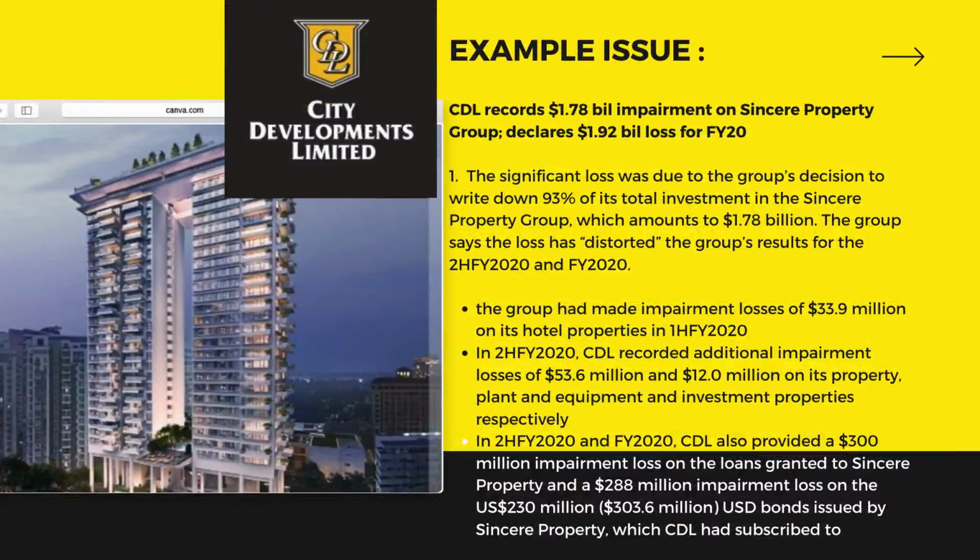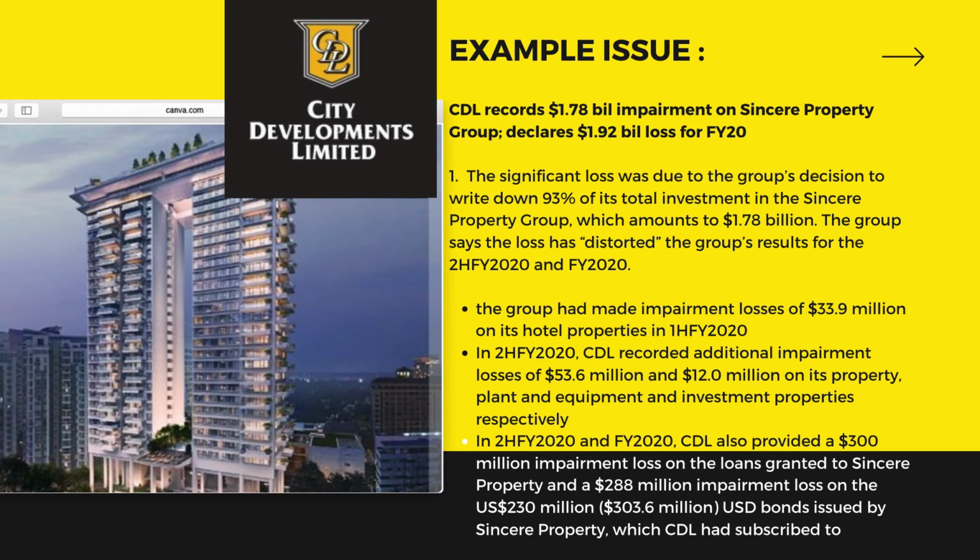This is an example of a company that is highly affected by impairment caused by COVID-19. So City Developments Limited is a Singaporean multinational real estate operating organization, and their joint venture partner is Sincere Property Group, which is in Malaysia. So what happened in CDL? It recorded a 1.78 billion impairment on Sincere Property Group, and declared a 1.92 billion loss for financial year 2020.